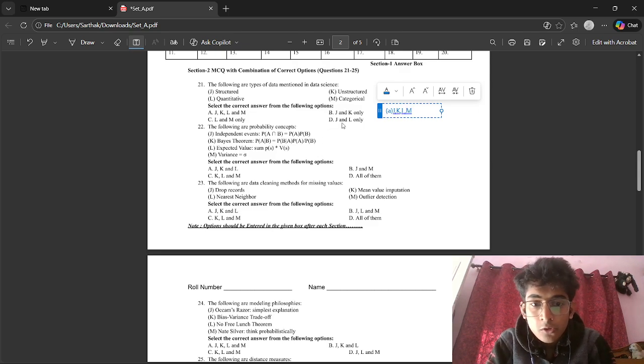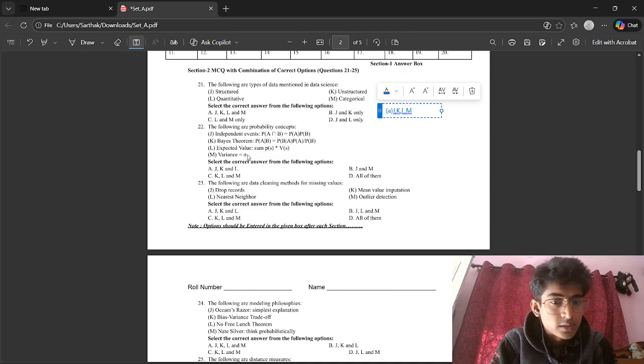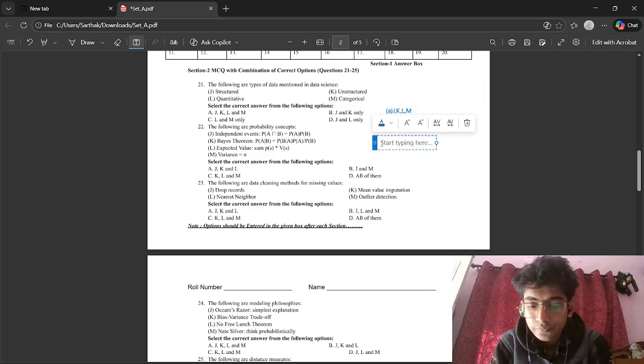The following are probability concepts. Independent events, P of A intersection B is equal to P of A, P of B, correct. Bayes theorem, P of A given B is equal to P of B given A, P of A, over P of B, correct. Expected value, sum of x times probability, yes, correct. And variance is equal to this, which is wrong, because variance is sigma square. This is the formula of standard deviation, because the variance formula is standard deviation squared. So the correct answer should be J, K, L.